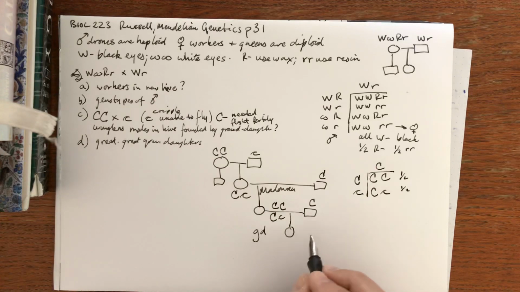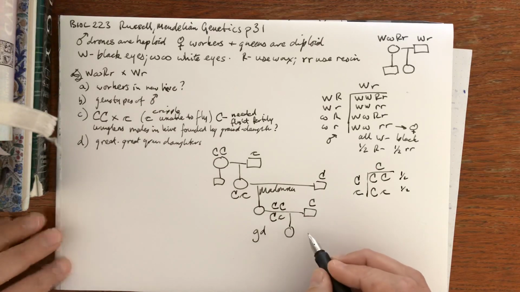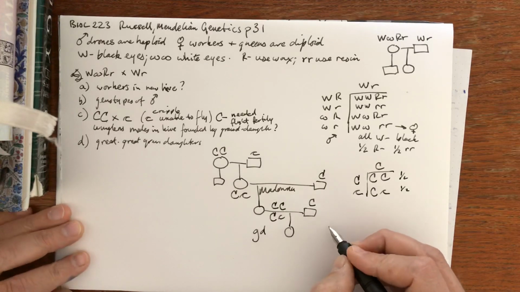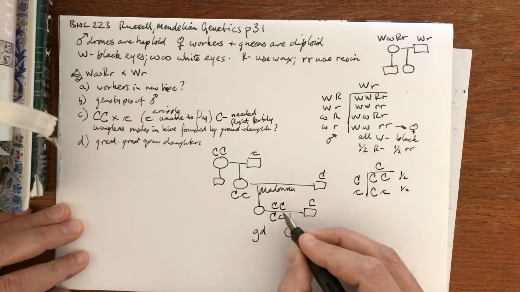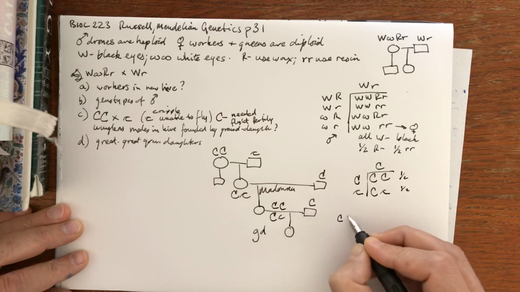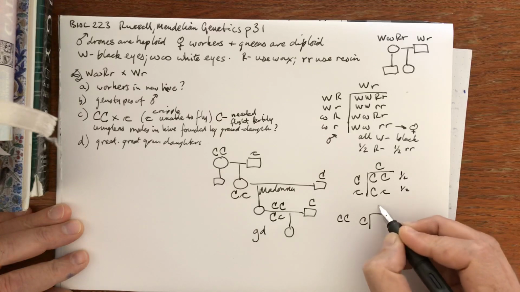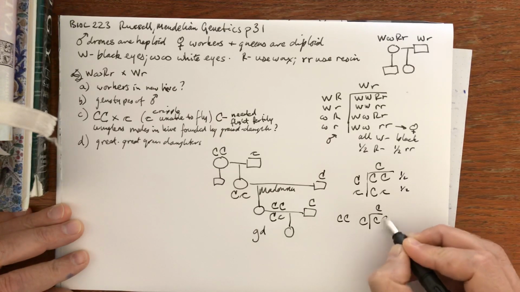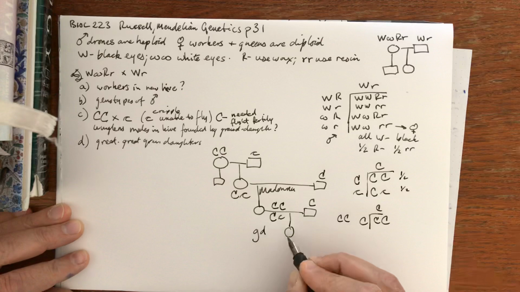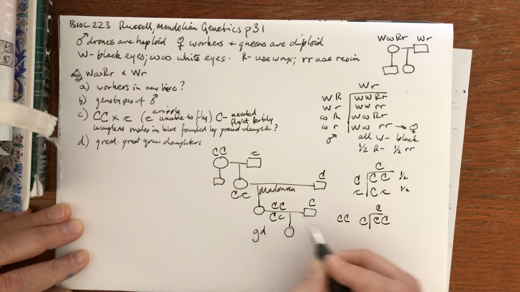It's a little painful for me because it's a bit clunky. So she can be this or this. If she is this, she can make only one kind of gamete, and he will make one kind of gamete, and the female offspring will all be this.